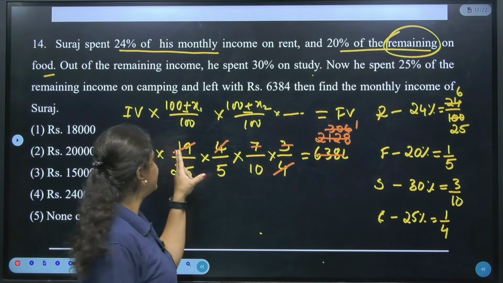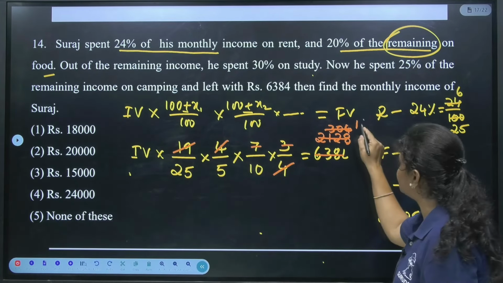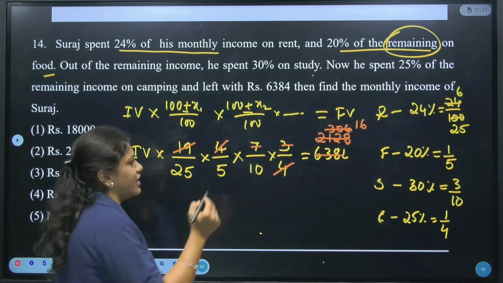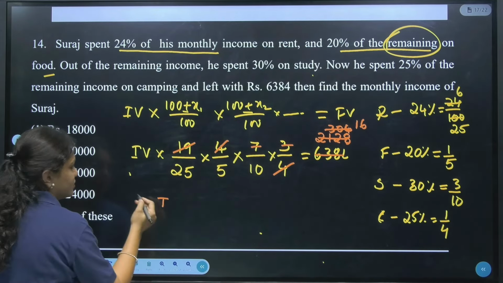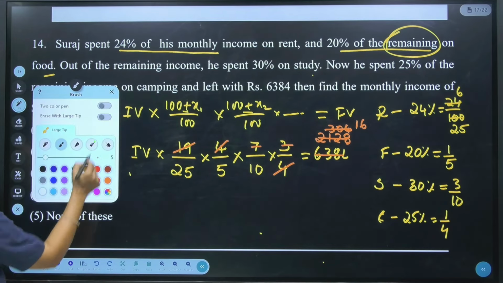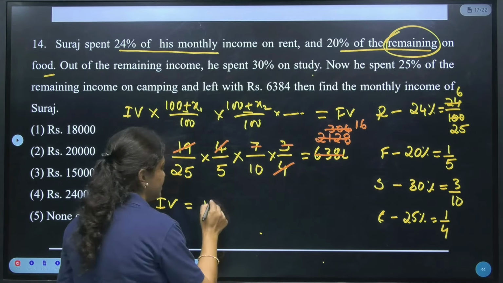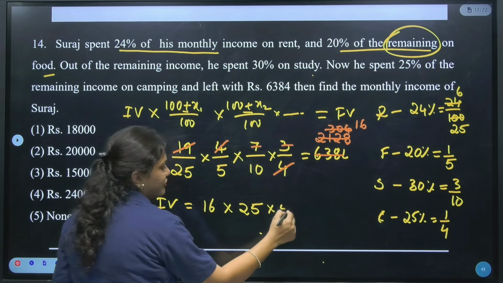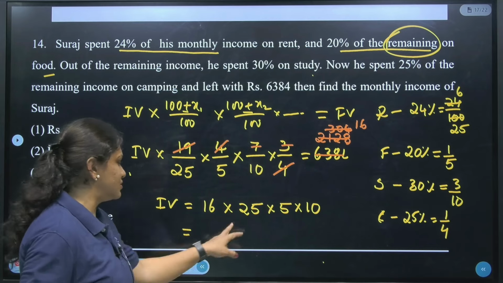If I observe here 19, how many times is it 114? Isn't it the 6th table? Yes, 19 6s are 114. Finally all the numerator part is cancelled here. So finally what are we getting? Initial value, whatever it is there, you just write down. Yes, initial value is equal to 16 into this, everything we just cross multiply here, 25 into 5 into 10. So finally we just multiply this here.